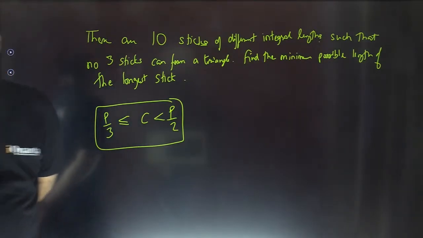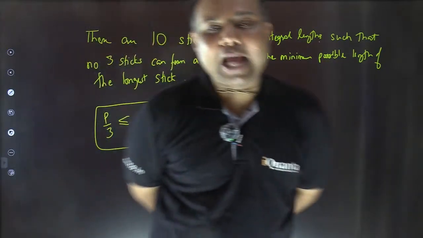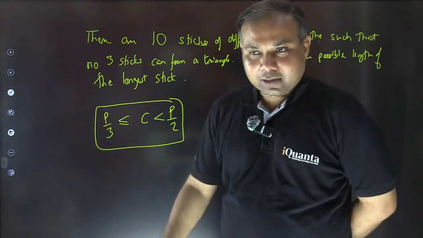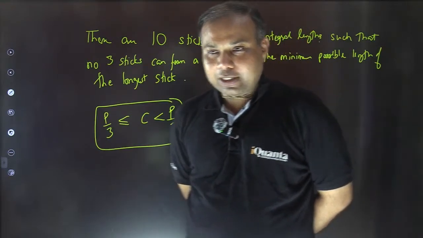Abhay, no 3 sticks can form a triangle means if you use any of the 3 sticks, it cannot create a triangle. That's it.